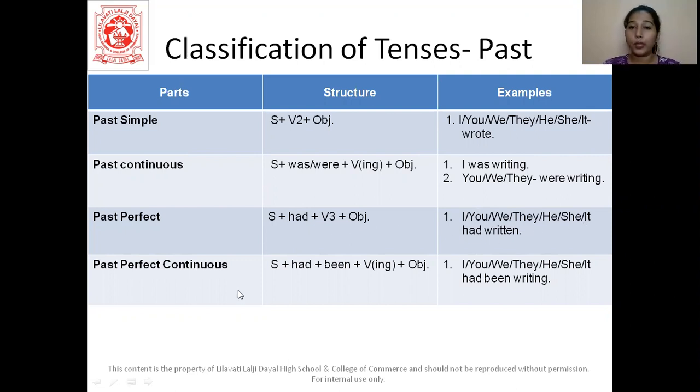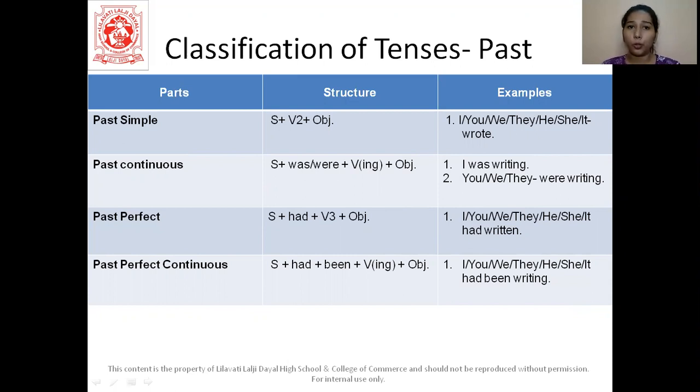Then perfect continuous, same rule we will follow. We have taken had from the perfect tense. Verb in ing from the continuous tense. Only one extra word we are adding here, that is been. Subject plus had plus been plus verb in ing plus the object. So I had been writing a book. You had been writing a book. He had been writing a book. So that's about our past tense. Again, structure is important, students. You'll have to remember the structure very well.